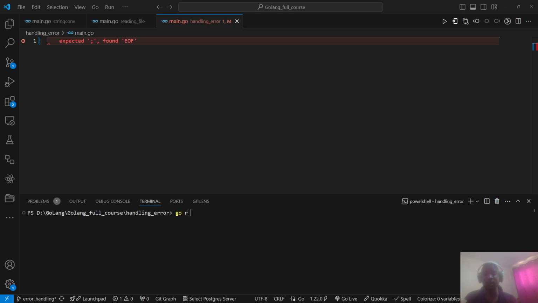So today we are going to cover error handling, and we are going to base our argument on these three words: panic, recover, and defer. How those three keywords are used to manage errors in the Golang programming language.